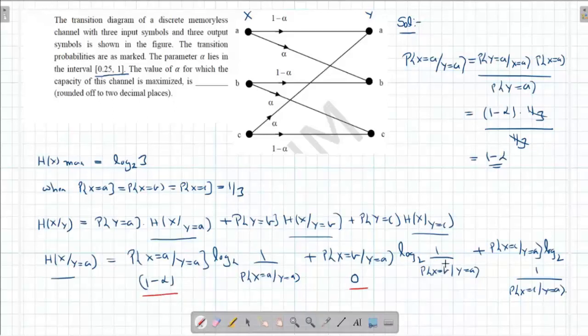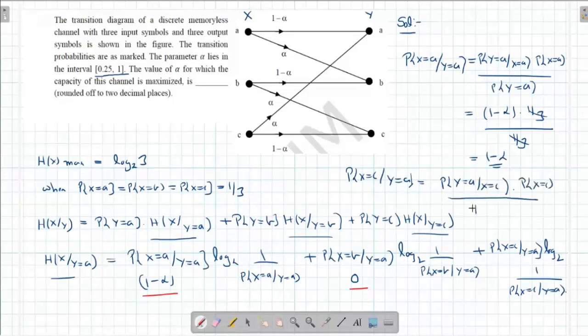Now coming to the last one, probability of X equal to C given Y equal to A. If you solve this in the same way, it is probability of Y equal to A given X equal to C, times probability of X equal to C, divided by probability of Y equal to A. Now you substitute, this is going to be alpha, this is 1/3, this is also 1/3, so this is going to be alpha.